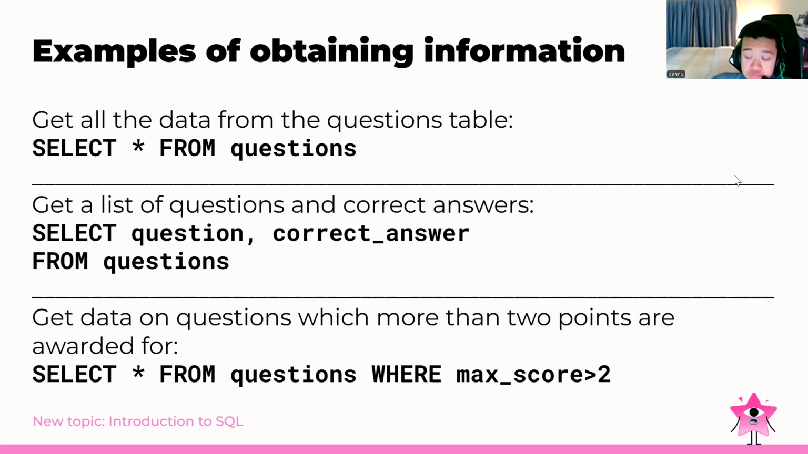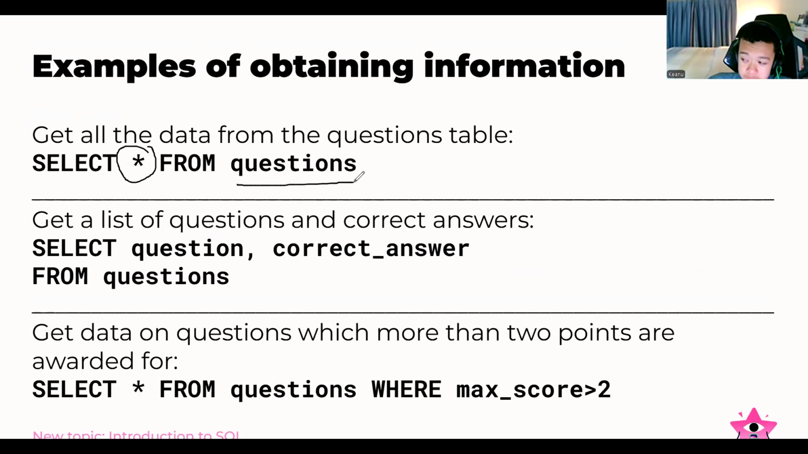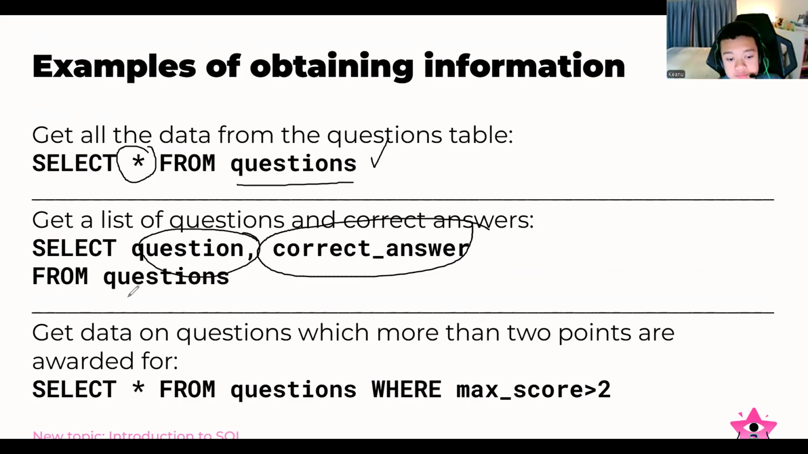Here are examples of the information we can get by using SQL syntax. When we want to get all the data from the questions table, we can use the asterisk. That means all when we use the asterisk like this, from questions. Questions is the table that we want to pull. And to get the list of questions and correct answers only, we just mention the two columns, question and correct answer, and pull them from the questions table.